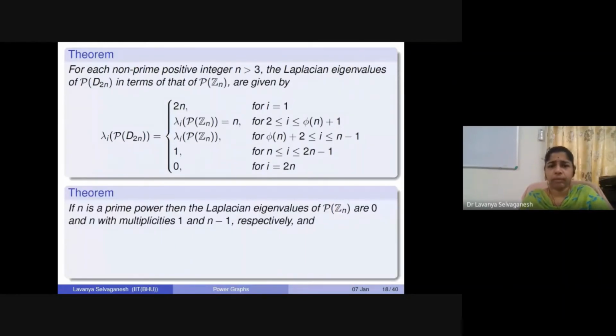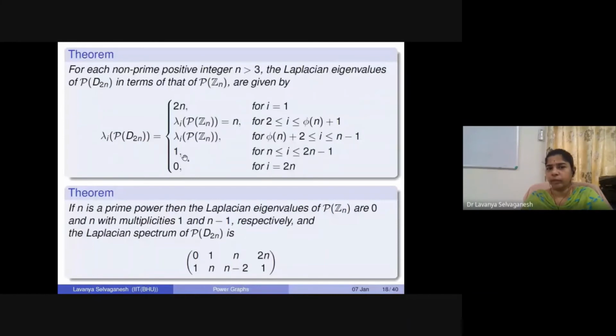Okay. So for a simple case, if n is a prime power, then the Laplacian eigenvalues of p of Zn, as I told before, are 0 and n with multiplicities 1 and n - 1, right? So plugging it here, we will see that the Laplacian eigenvalues of p of D2n will be nothing but 0, 1, n, and 2n.